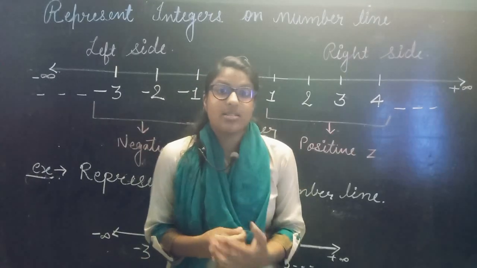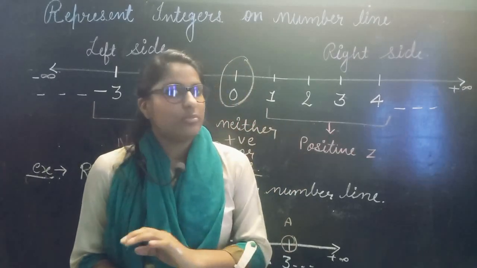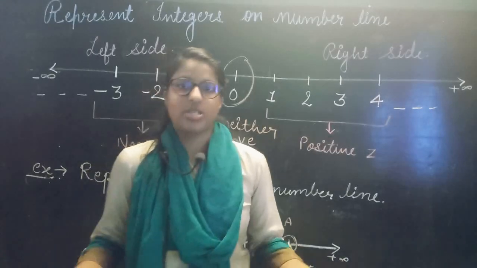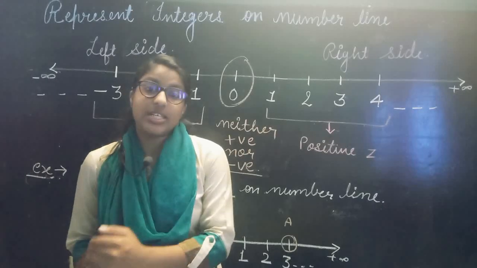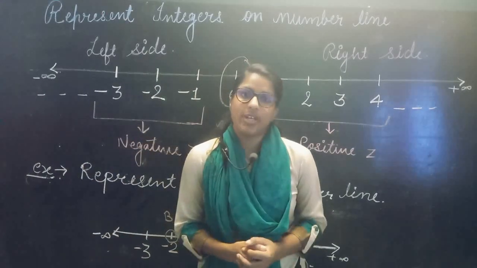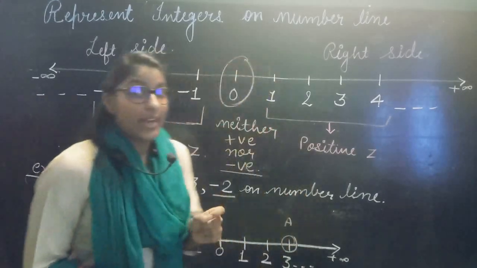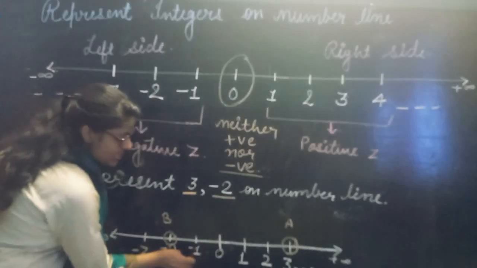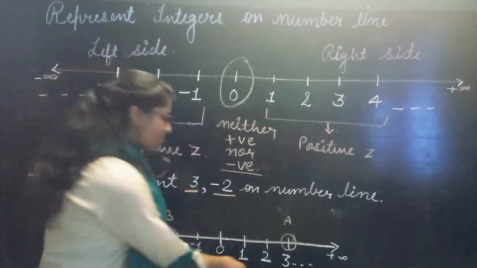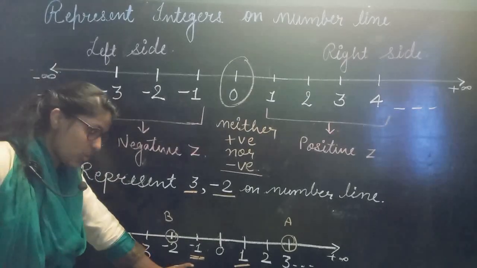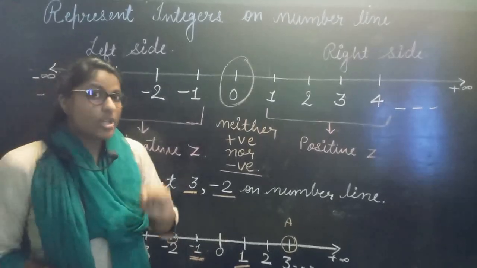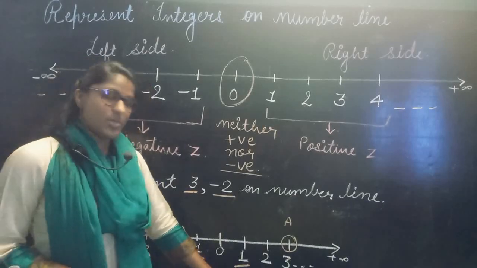But what is the highest positive number? Not defined, because numbers are infinitely many. What is the least negative integer? That is also not defined. But the greatest negative integer is minus 1 and the smallest positive integer is plus 1.